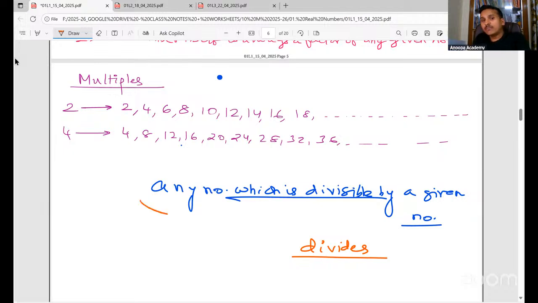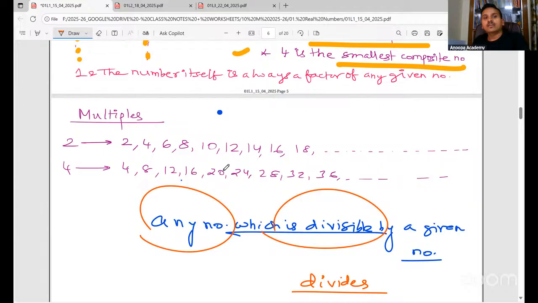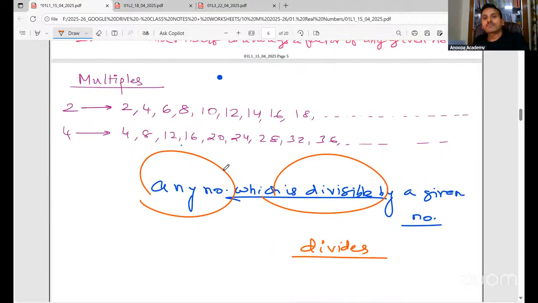You're saying any number which is divisible. For example, what example should I give you to explain this?